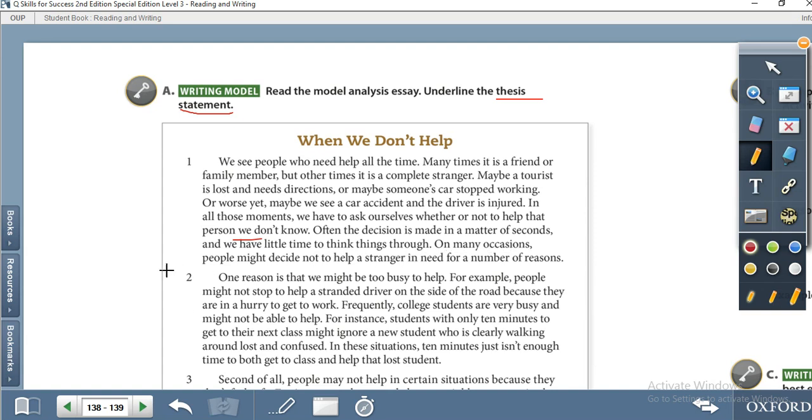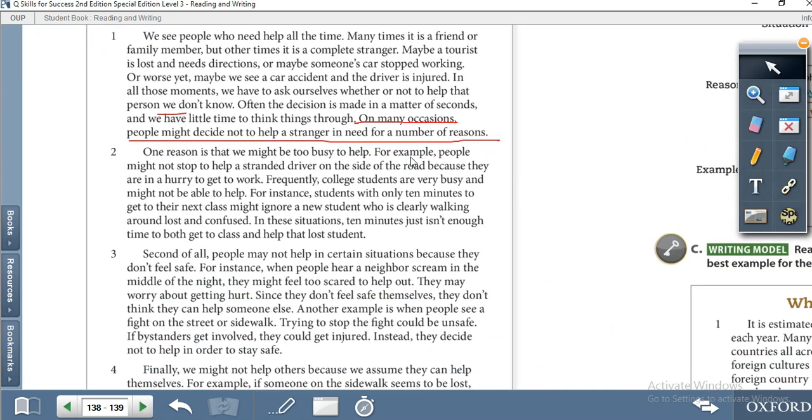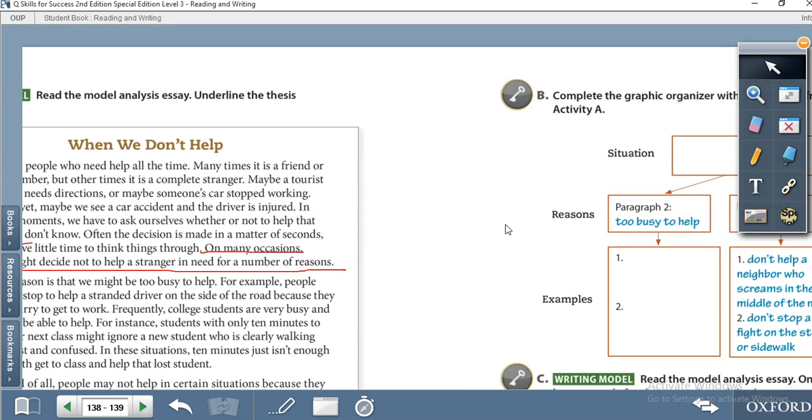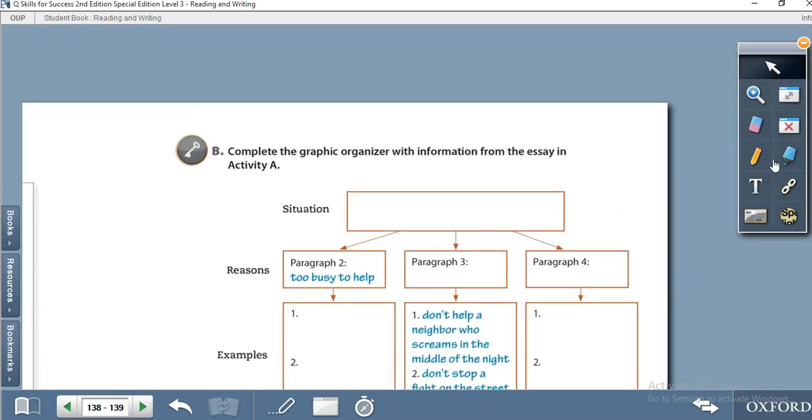On many occasions, people might decide not to help a stranger in need for a number of reasons. So this is the thesis statement: a number of reasons why people don't help each other. Okay, then we have to move to activity B and read the paragraph according to the task. Complete the graphic organizer with information from the essay and activity A.